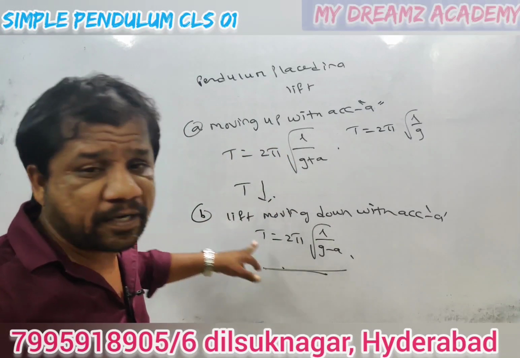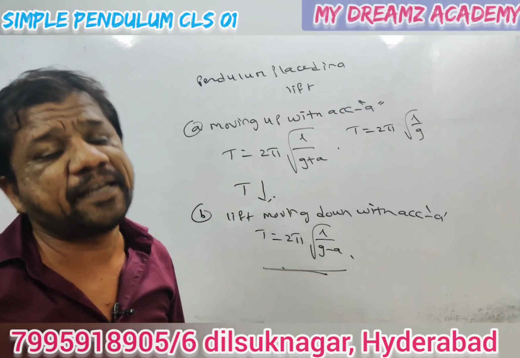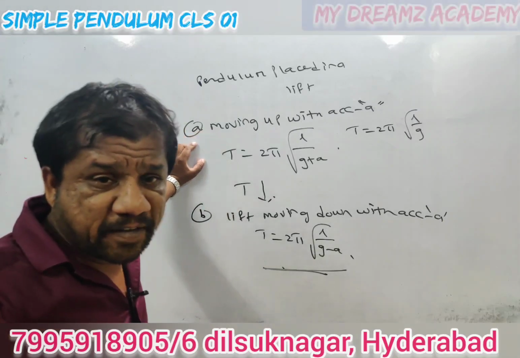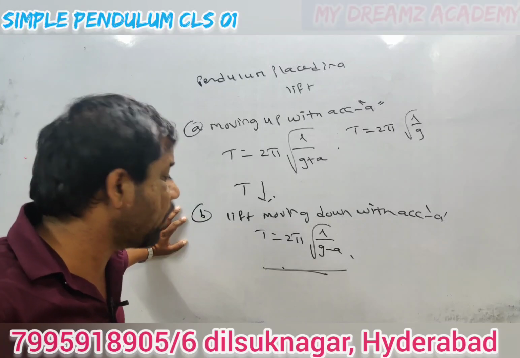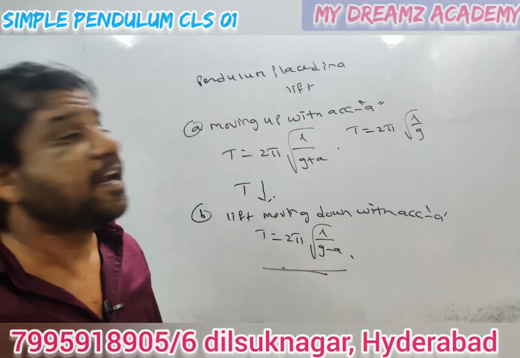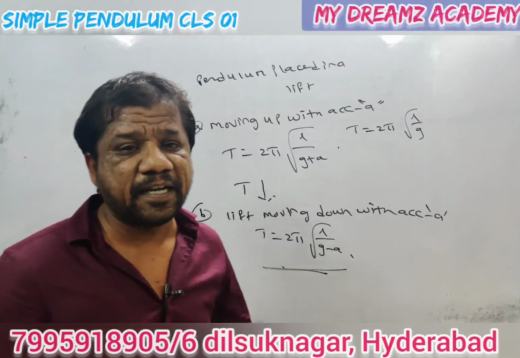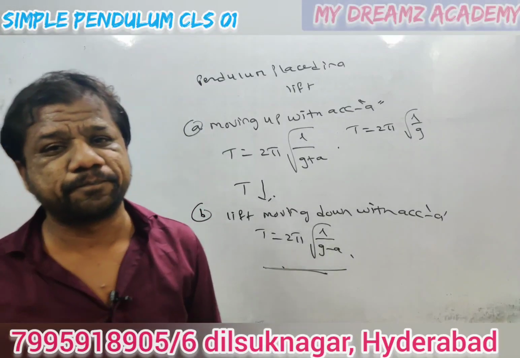When moving down, T is equal to 2π√(L/(g − a)). Now when the lift is moving up, the time period will decrease. When the lift is moving down, the time period will increase. Now if it is placed in a car, let's see.